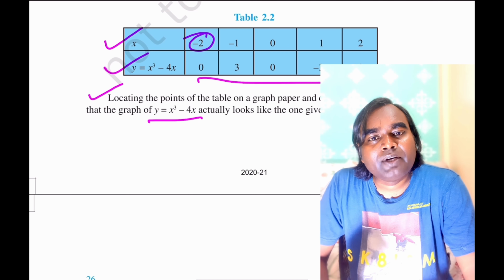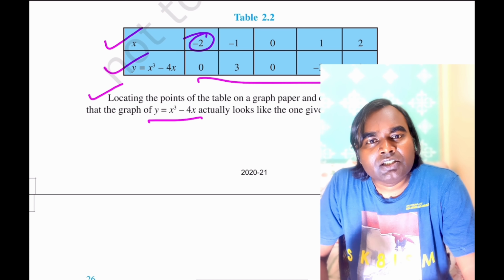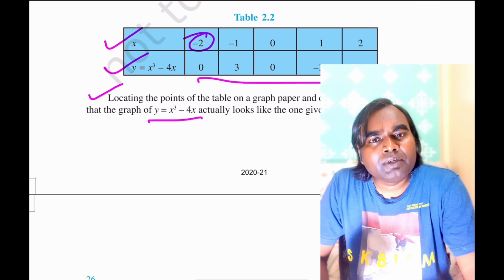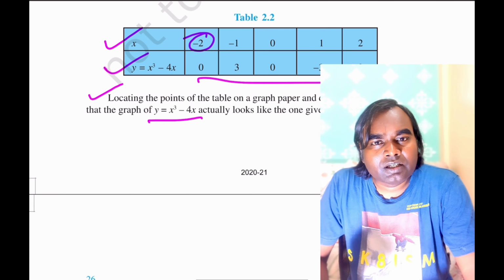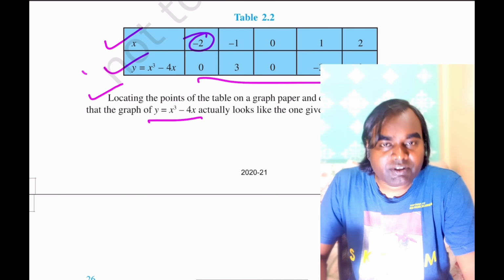If you start from -5, if you start from -7, or if you are starting by giving the fraction value of x, correspondingly you will get the fraction value of y, or it may not be a fraction, it may be some real number. So depending on the quadratic equation or cubic equation, it will give the corresponding value of y.